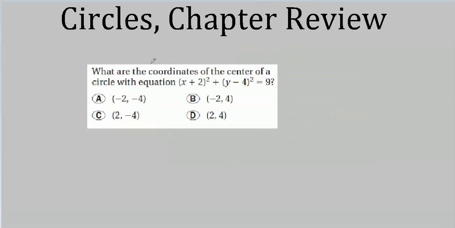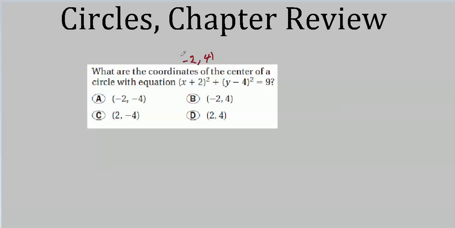Remember, by now you should be able to spot the equation of a circle, especially when it's in a nice simple form like this. In the full-blown expanded algebraic form, it might not be so obvious. But when it's written like this, it should take you about half a second to recognize that the center of this circle, the x-coordinate is -2, and the y-coordinate is 4.